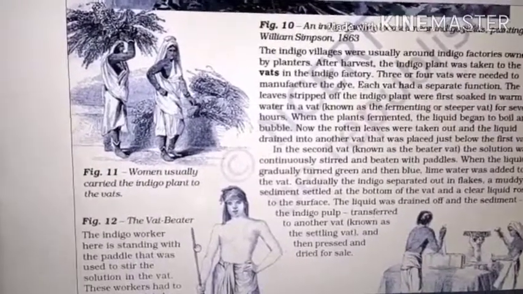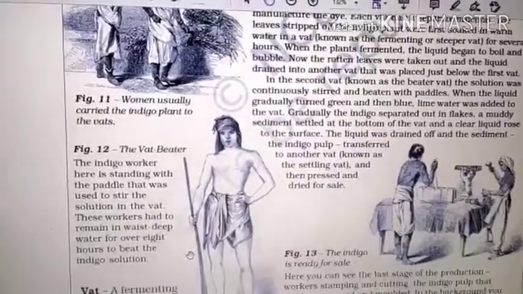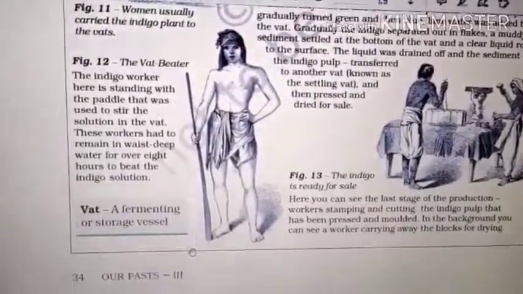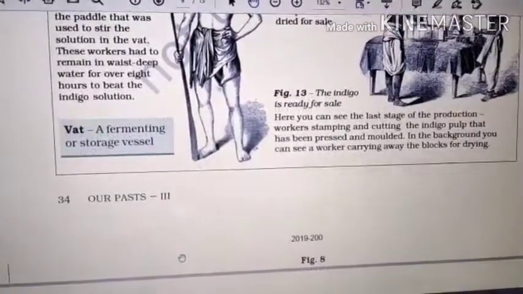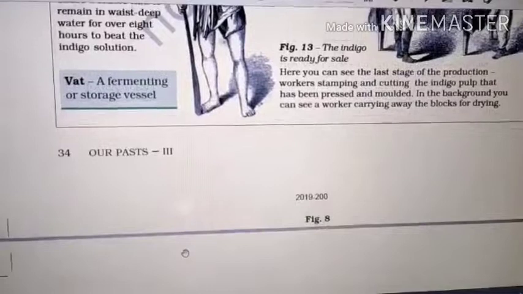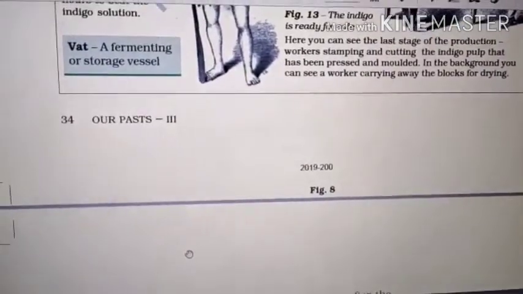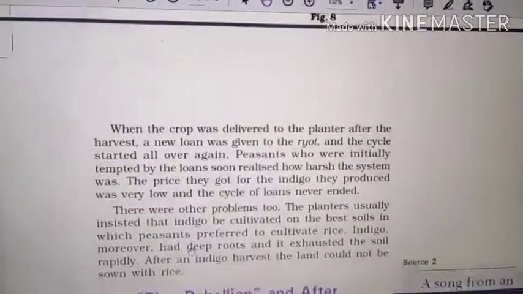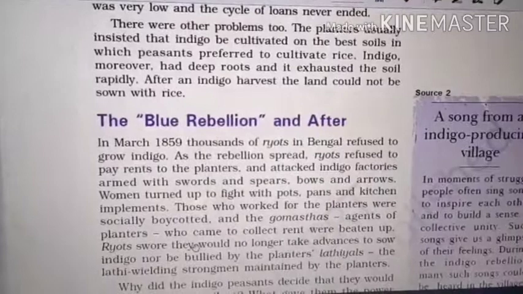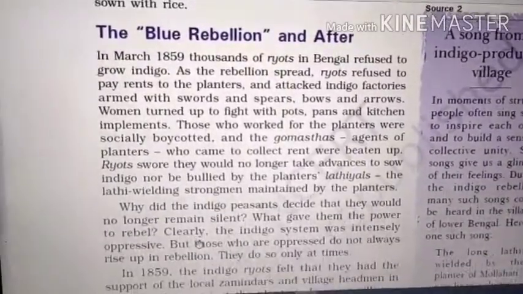So this is the whole process they have written here to make indigo. The indigo is ready for sale now. That was the last stage of the production. Workers stamping and cutting the indigo pulp that has been pressed and molded. Okay, the next topic is the Blue Rebellion, and after this we will continue in the next lecture.